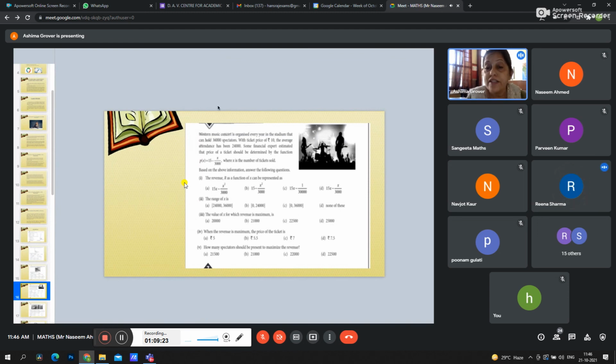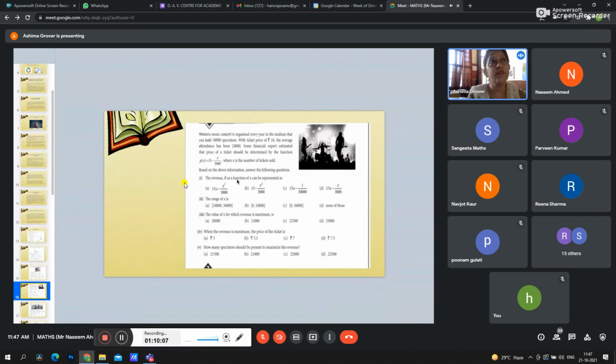Like, a Western music concert is organized every year in a stadium that can hold 36,000 spectators, and with a ticket price of ₹10, the average attendance has been 24,000. Some financial experts estimated that the price of tickets should be determined by the function P(x) = 15 minus x upon 3000, where x is the number of tickets sold. Based on the above information, we have to answer the first one. What is the revenue as a function of x? What is the total revenue function?